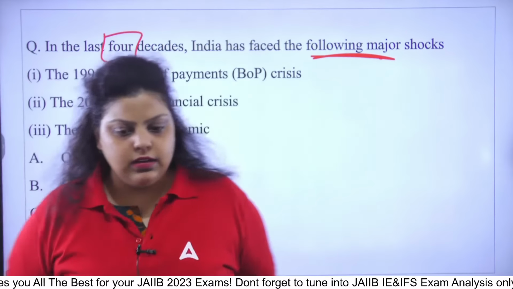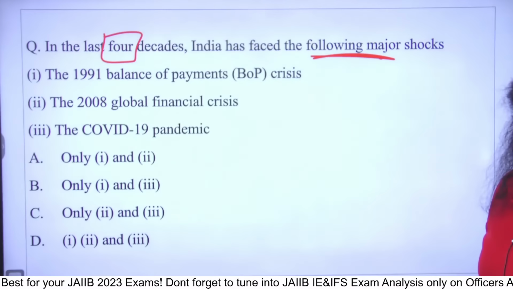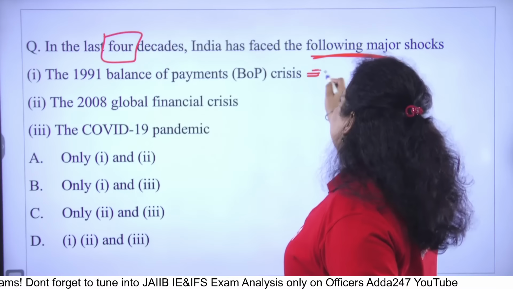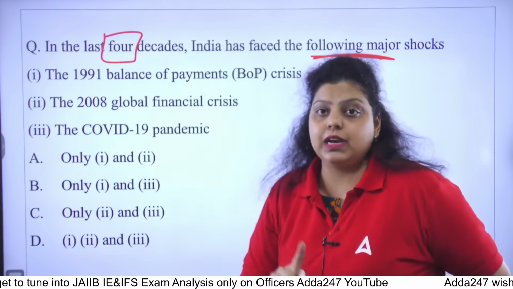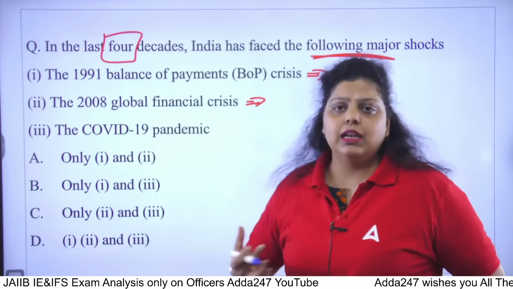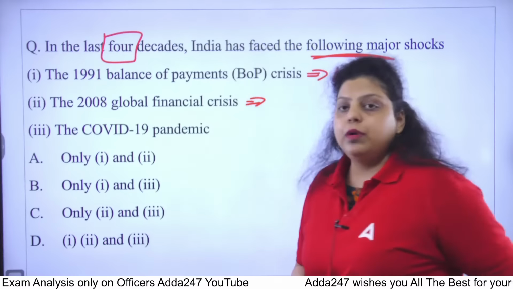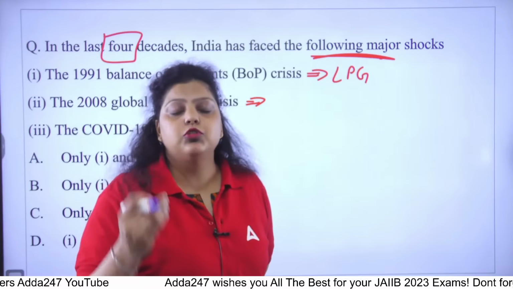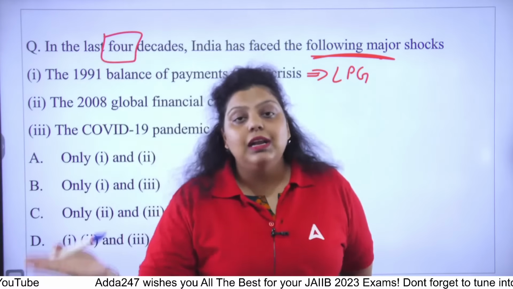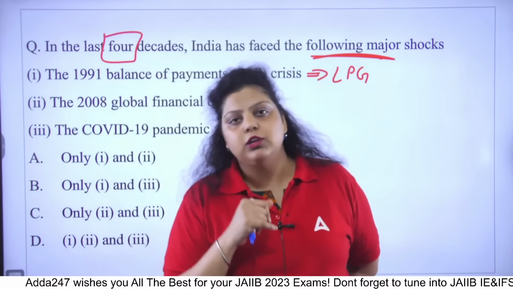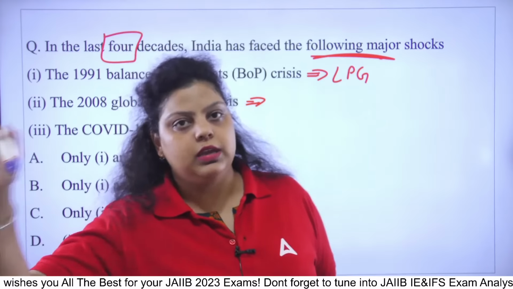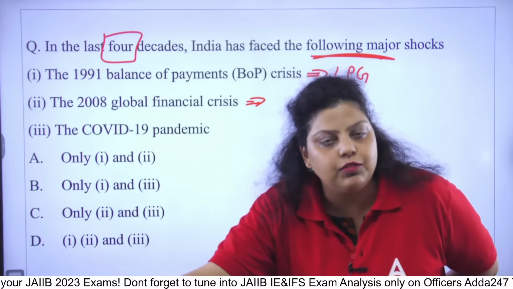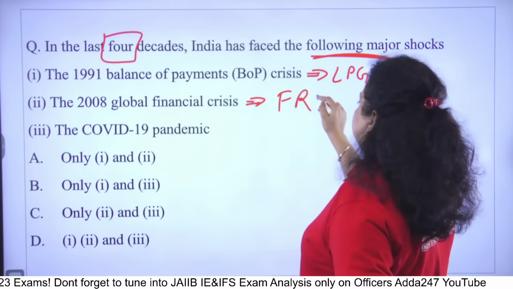Okay, and you guys are saying, very good. Everybody is saying B. No, 2 options are coming, B and C. After the BOP crisis, we have introduced LPG. After the BOP crisis, we have introduced the LPG to overcome the balance of payment crisis of the country. If I talk about global financial crisis, to reduce the impact of global financial crisis, Government of India have introduced a major liquidity in the market. Similarly, RBI have made the easy monetary policy, expansionary monetary policy and released a lot of money in the economy. And that created fiscal deficit in the country. And because of that, the solution we have found out after that is FRBM Act.